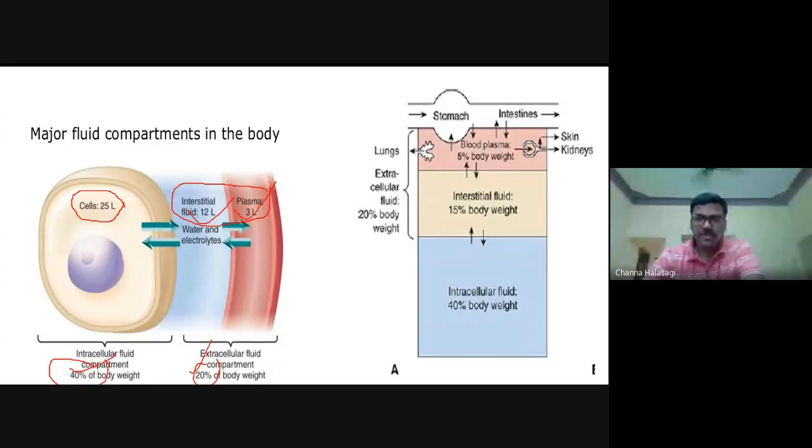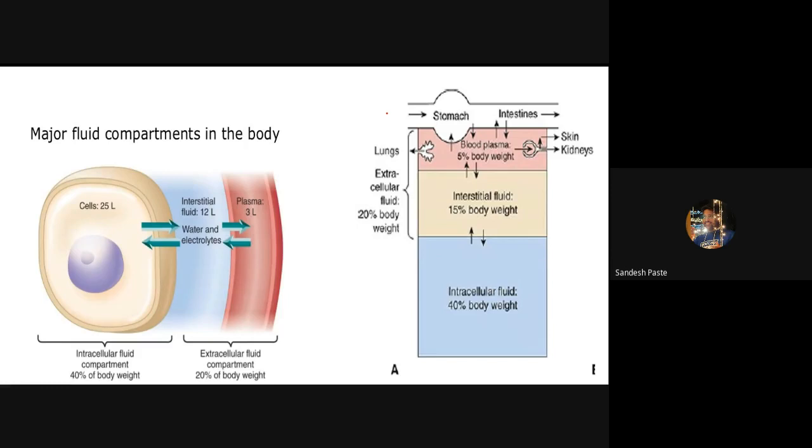Sometimes these diagrams can be used for quick revision at the last moment. At that time you need not go through all the points again. Just looking at this, you have to revise the points. Shall we proceed? Yes, sir.